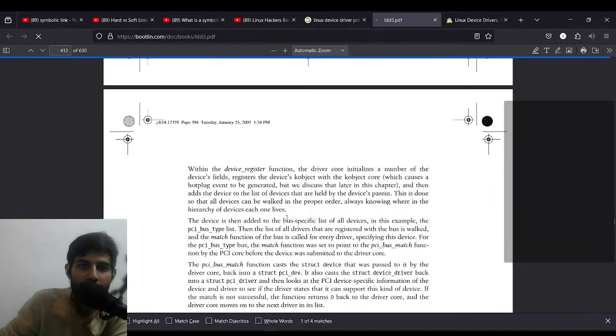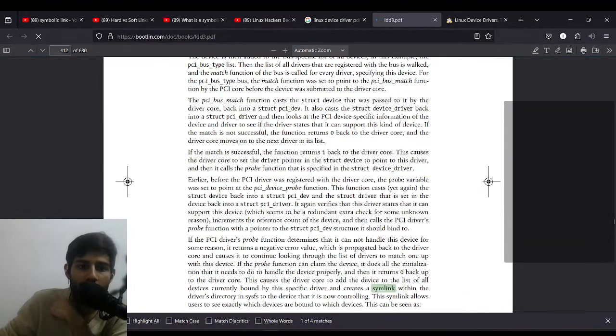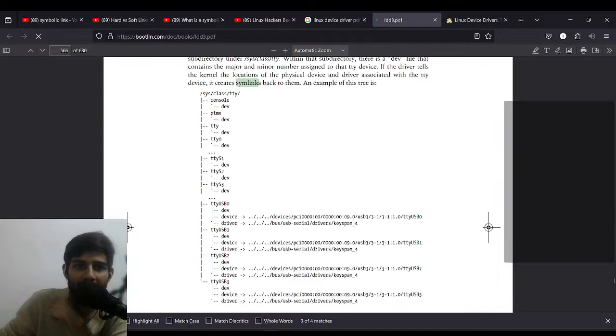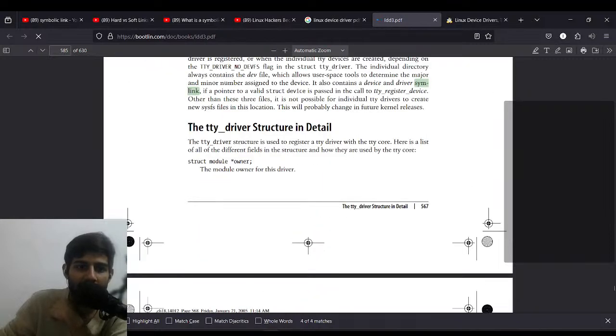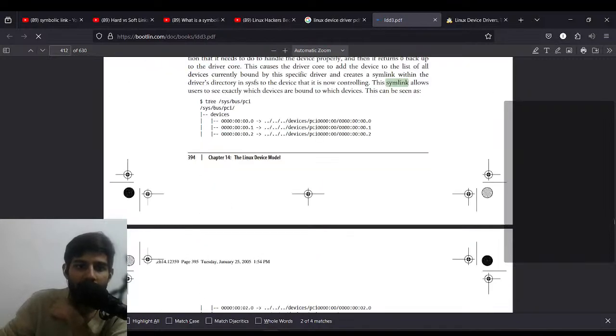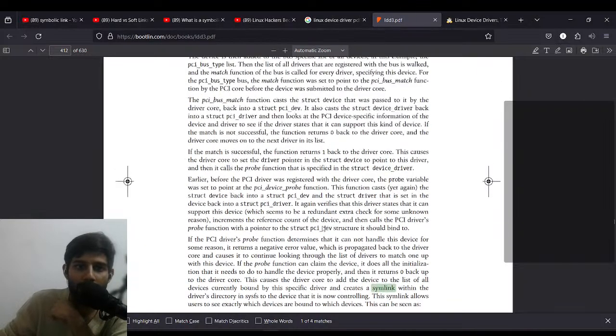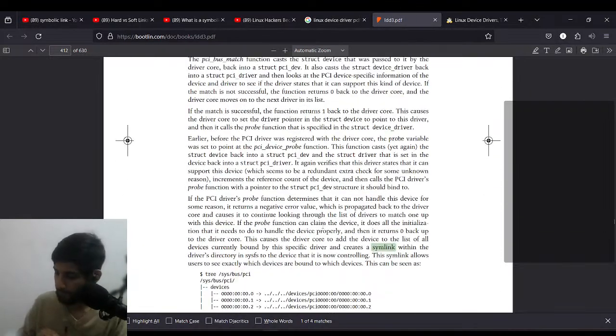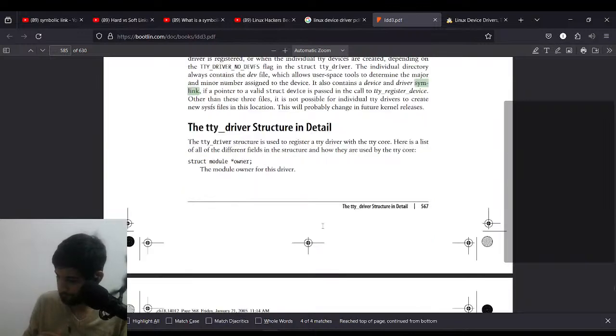If a page function, that's the first one. That's it. First one is at 412. Oh, 112.